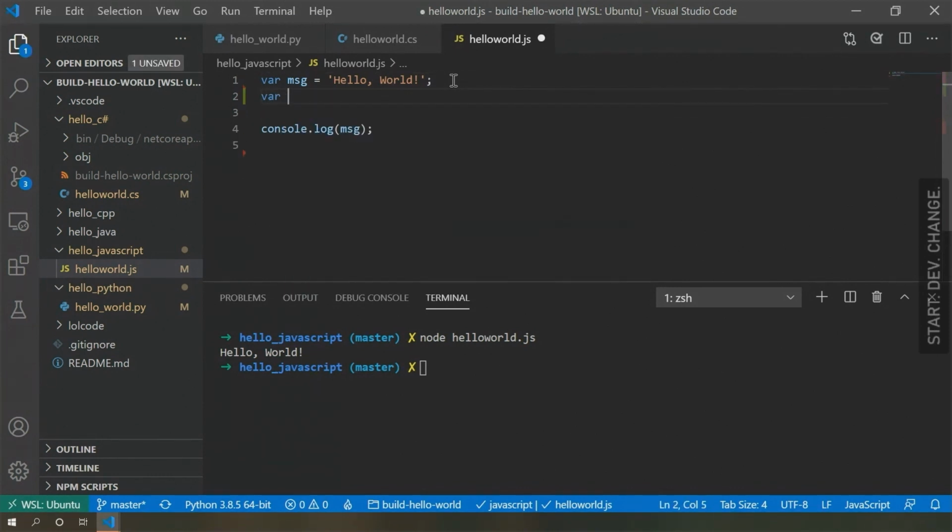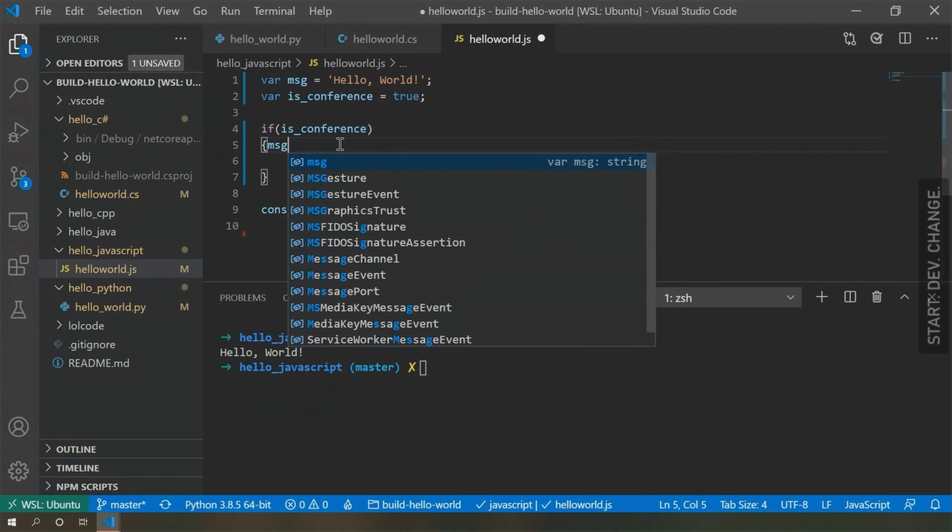So let's quickly, if we were going to write an if statement, conference, we're going to use our curly braces again. And JavaScript does not care about our white space. So we could do something weird right here.